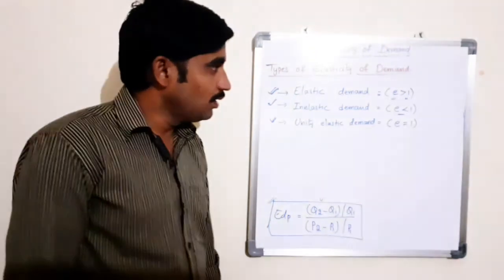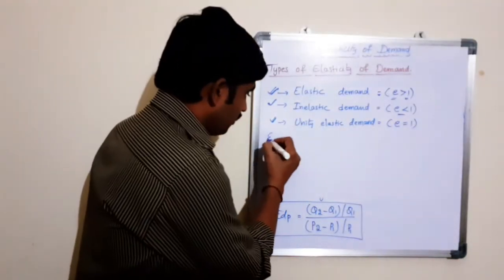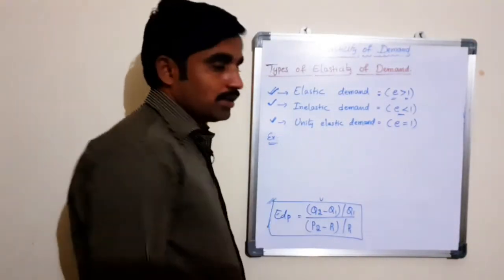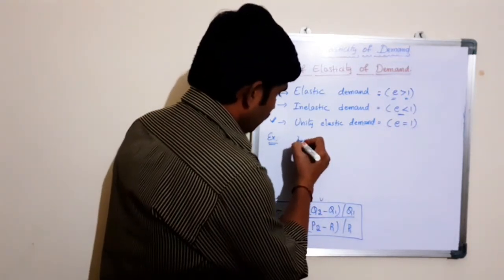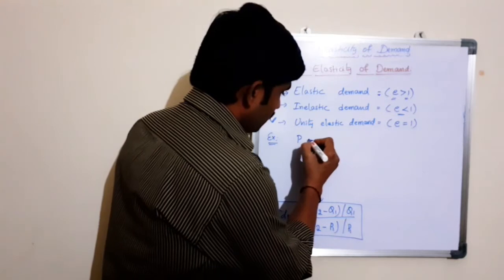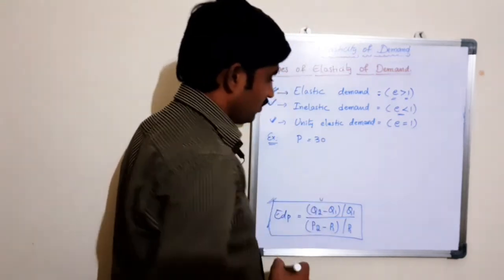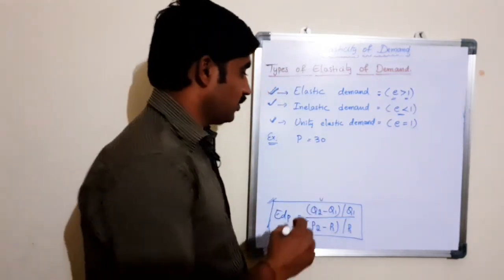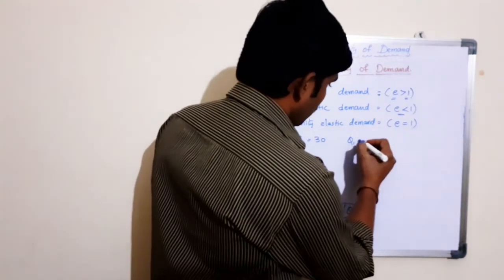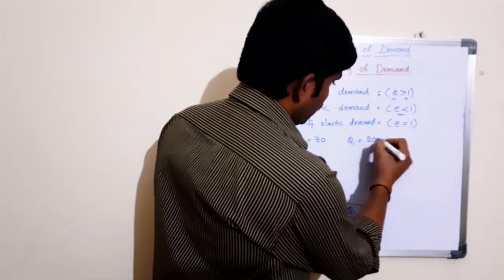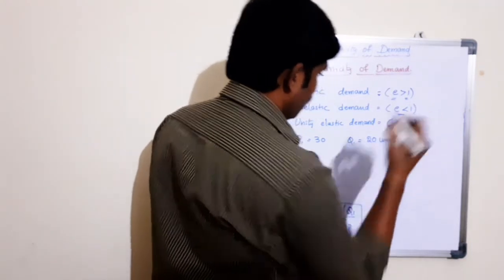Here, for example, let's take one illustration. If the price of the product is 30 rupees, the quantity demanded of the product is 20 units.